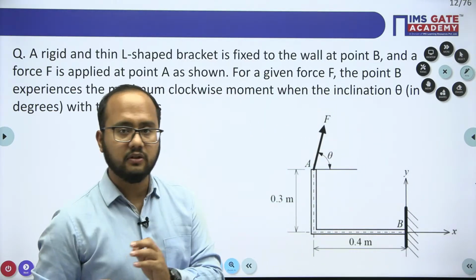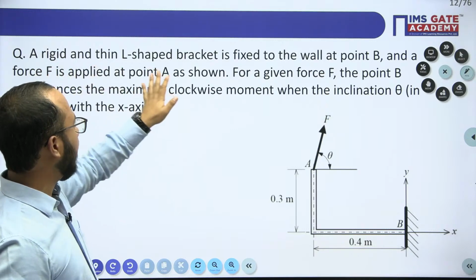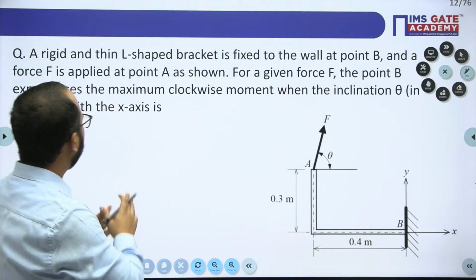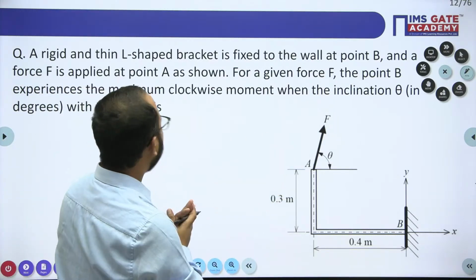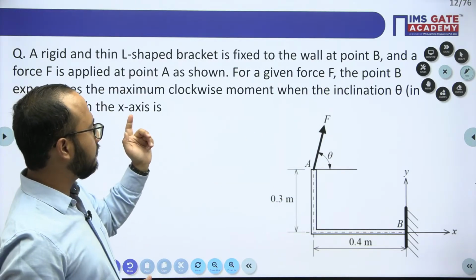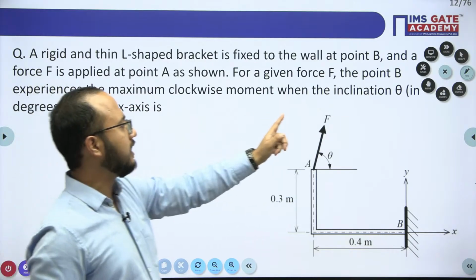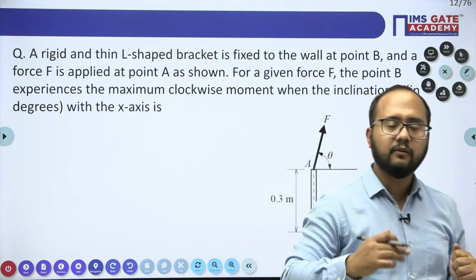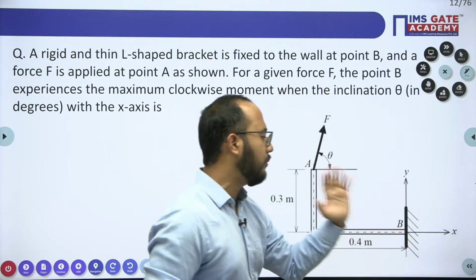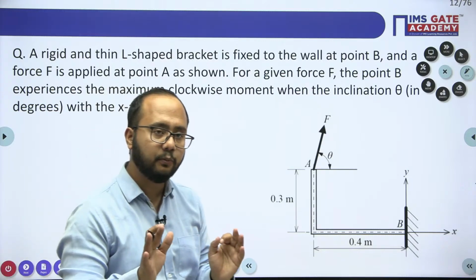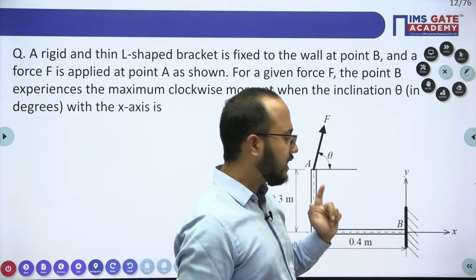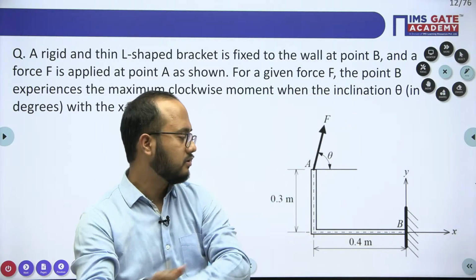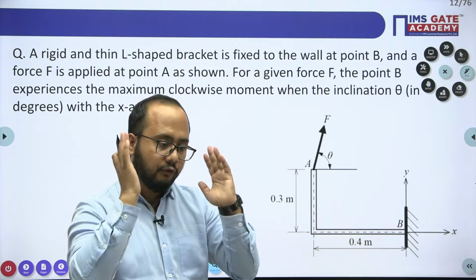If you read the question, they're asking about a rigid thin L-shaped bracket which is fixed to the wall at point B, and a force is applied at point A, as given here. They're asking for the maximum clockwise moment when the inclination is theta. So because of this force, what will be the value of theta so that we get the maximum moment at point B? They're asking the value of this theta so that you get the maximum moment about point B. How will you solve this particular question? Just try to focus on the point.